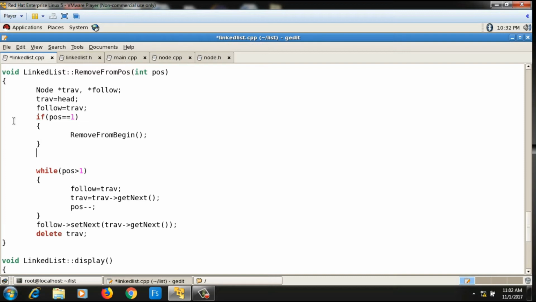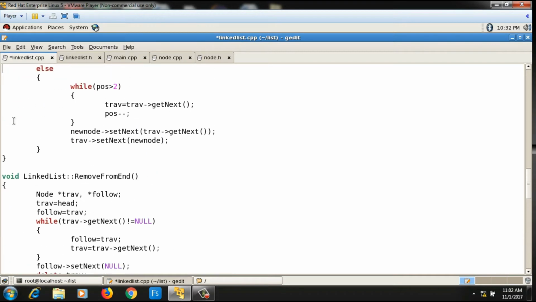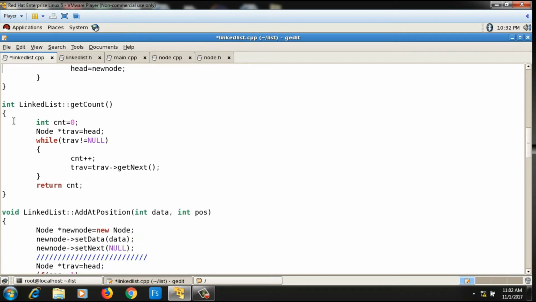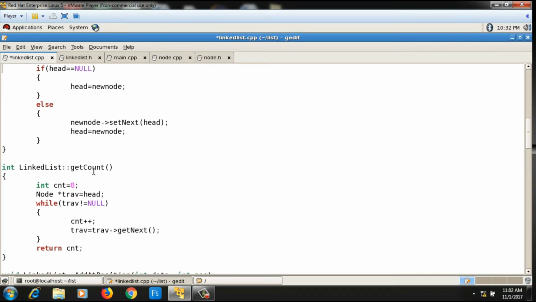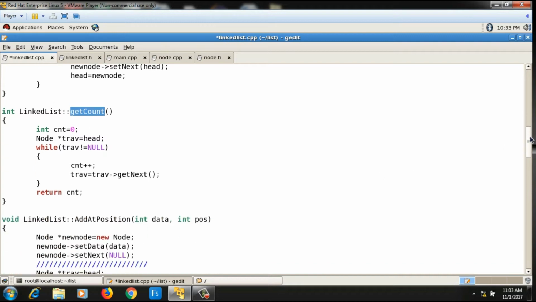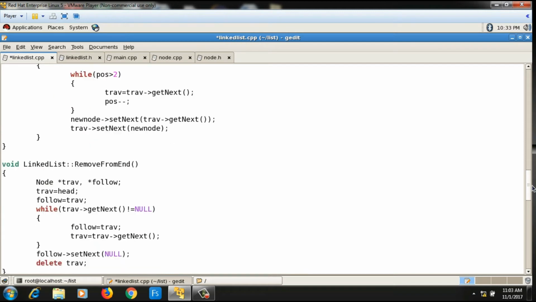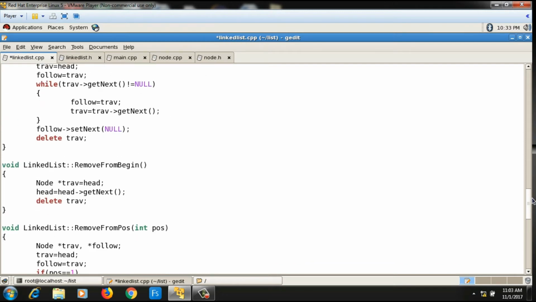Then if position is greater than or equal to the number of nodes. Earlier I have already implemented one function in this linked list class, which is getCount. This getCount function gives me the number of existing nodes in the linked list. So if the position is exceeding the number of nodes, then I will throw some exception, or I will print some message to the user.